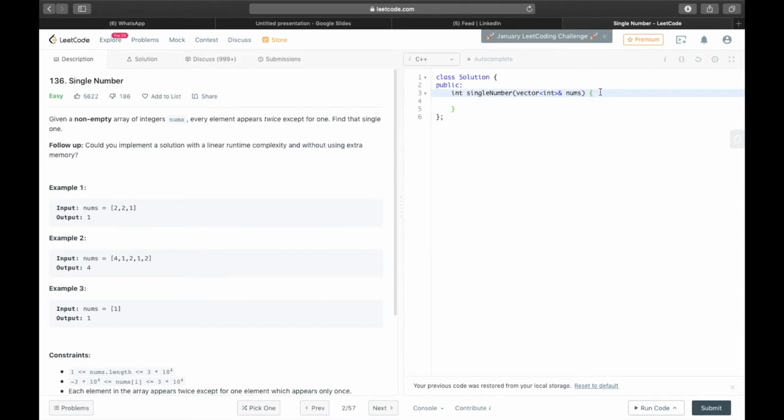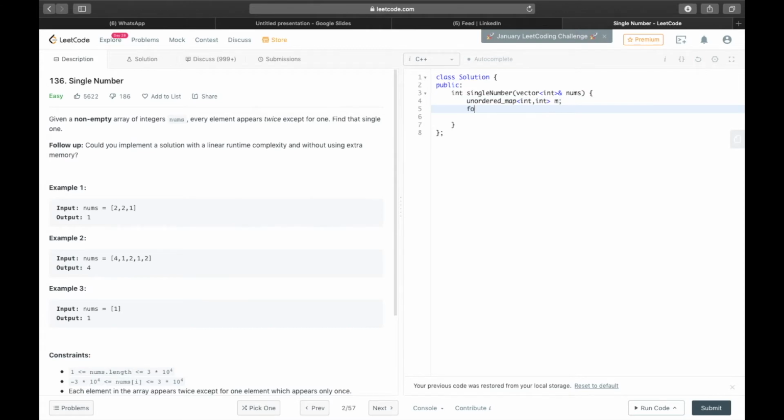So to start with, my idea is to traverse the array, note down each element and its frequency in a hash map, and finally after traversing this array, traverse the hash map and find the element which has frequency 1. So that's the answer. So let us do it by using the inbuilt data structure in C++, that is unordered_map, with int and int, and we'll declare it as m.